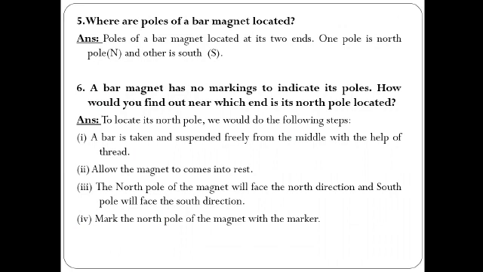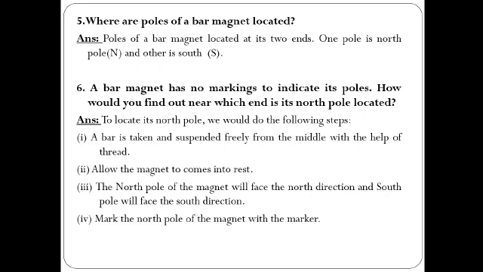Moving to the next: a bar magnet has no markings to indicate its poles. How would you find out near which end its north pole is located? Means you have a bar magnet which does not have any indication of north and south. Usually you know that a bar magnet has two signs, N and S. N stands for north, S stands for south. But over here we have a bar magnet which has no marking. So how would we identify?